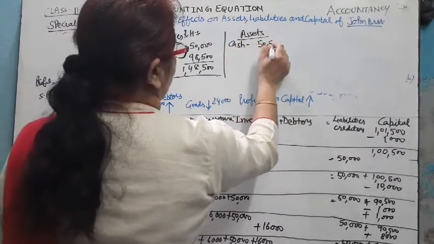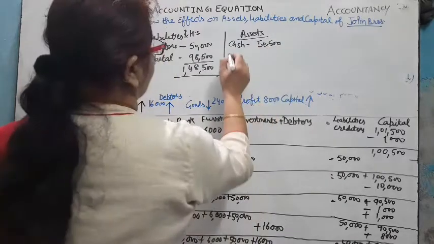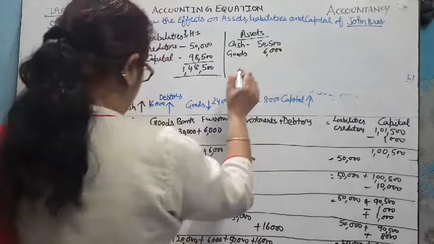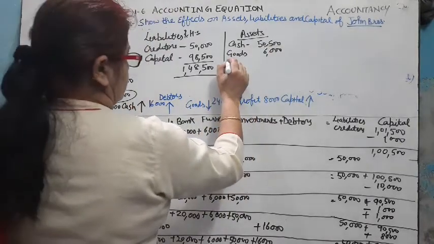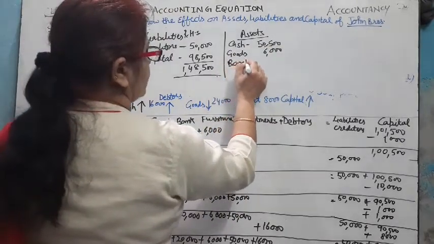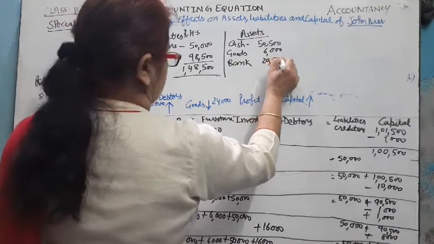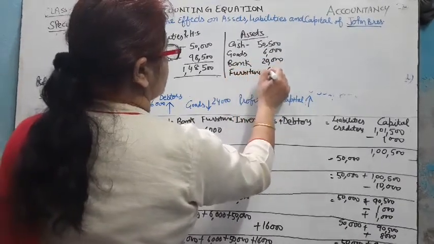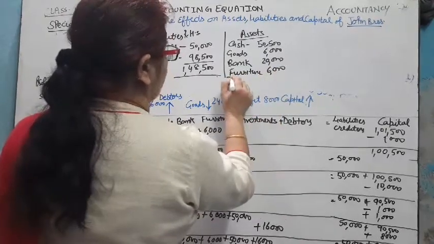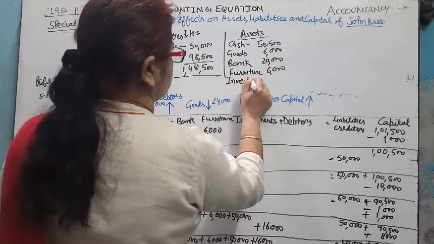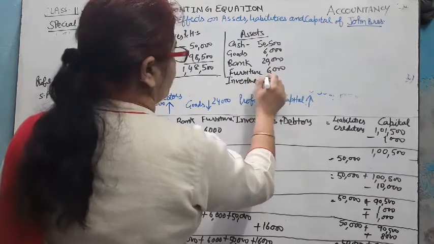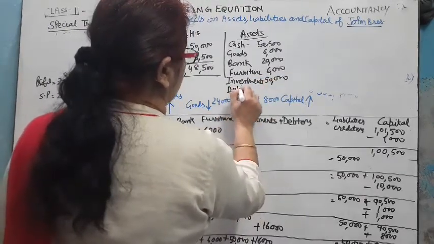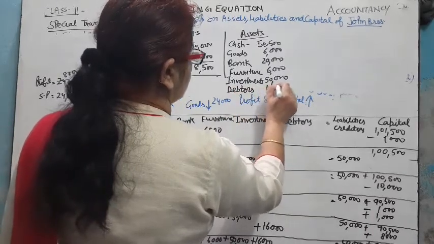Now we total the assets: cash 50,500, goods 6,000, next bank 20,000, next furniture 6,000, next investment 50,000, and last debtors is equal to 16,000.